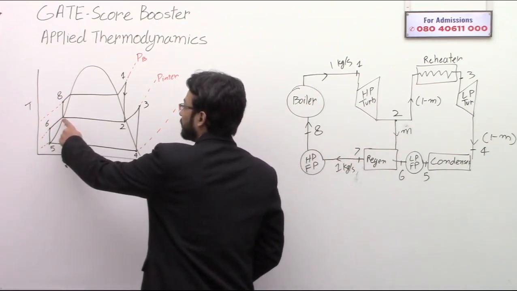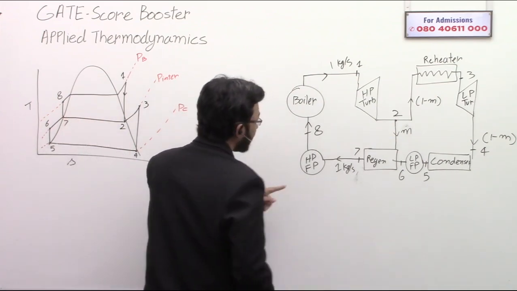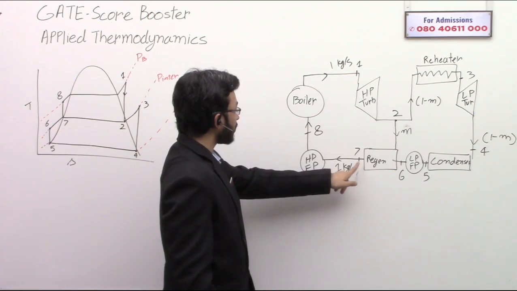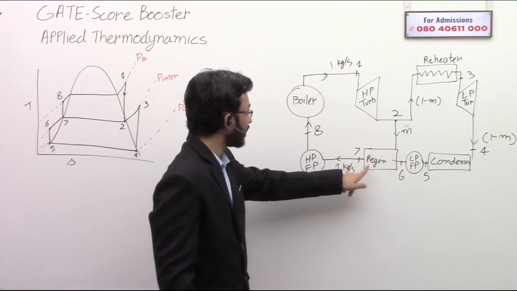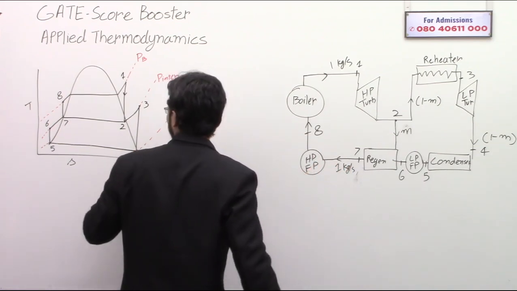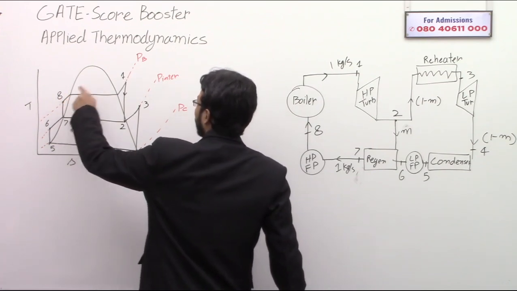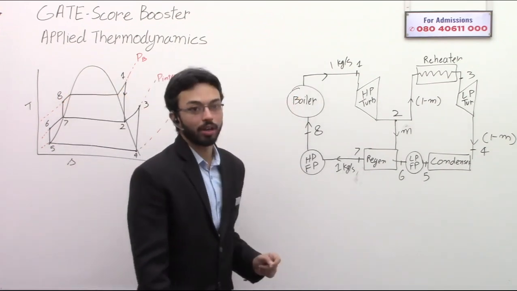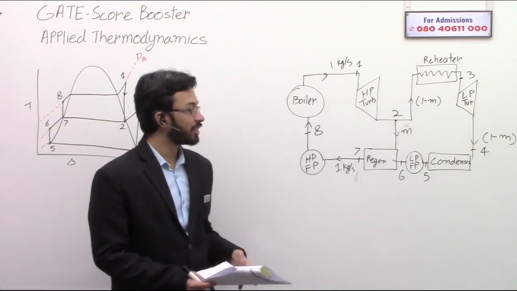At 7, because this point is also 7 and this point is also 7, the whole mixture is exiting from the regenerator and entering the high pressure pump. And then the pump work is from 7 to 8, and from 8 to 1 there is heat addition in the boiler. I hope this much is clear.